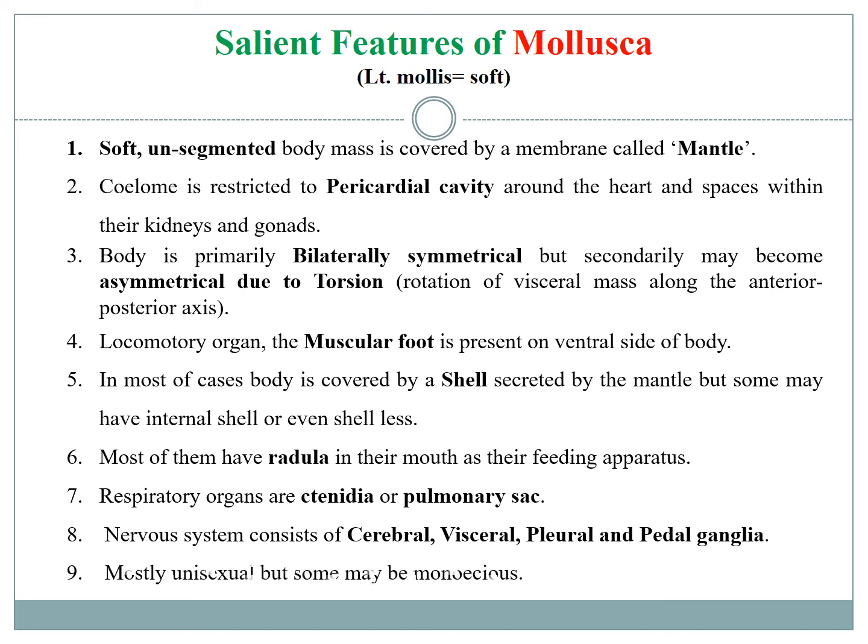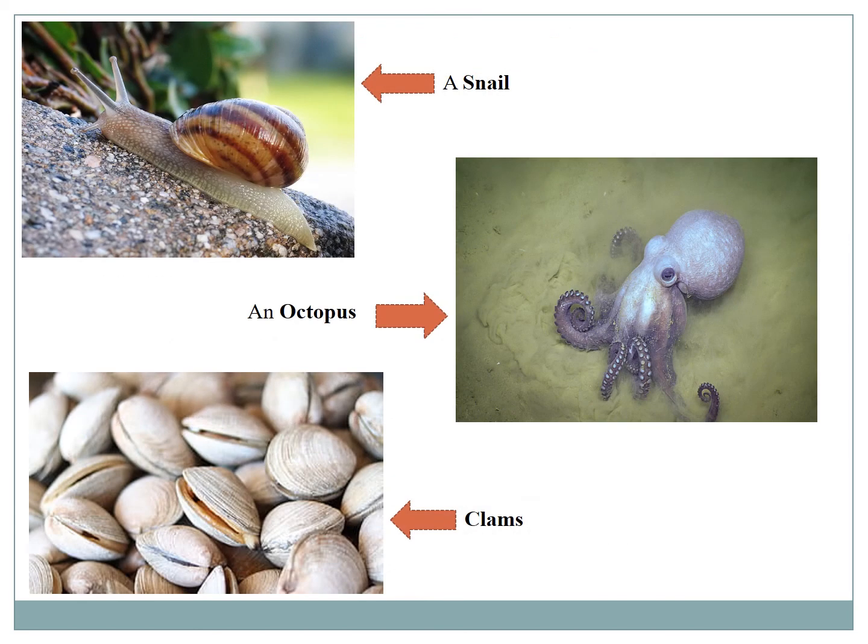Their nervous system is somewhat more advanced, which consists of 4 ganglia: cerebral ganglia, visceral ganglia, pleural ganglia, and the pedal ganglia. Mostly unisexual, but some may be bisexual. Some examples are snails, octopus, clam, etc.